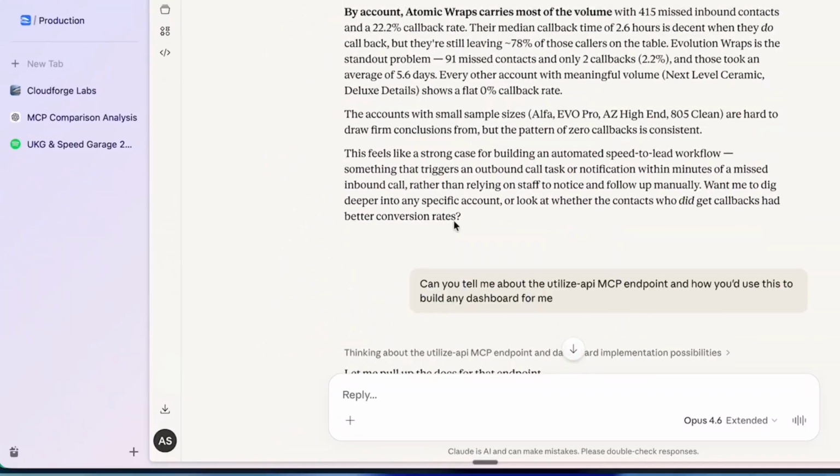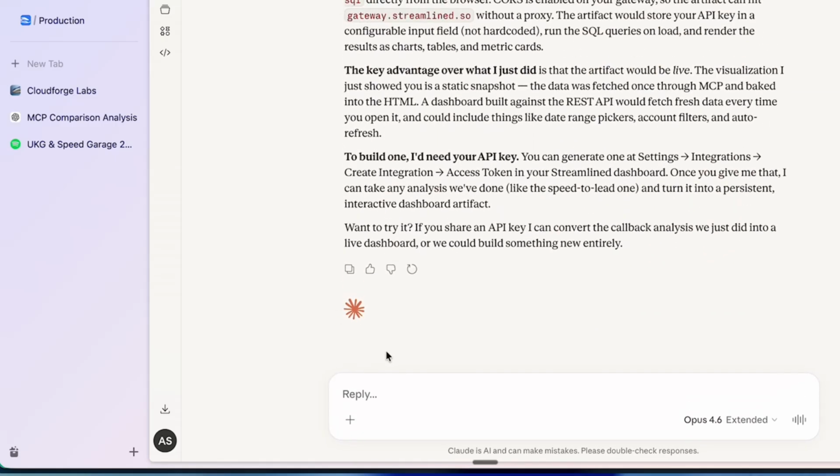Live data as opposed to having to ask every single time. So yeah, that is basically everything with how this works. Now, I'm going to show you how to integrate this with Streamlined.